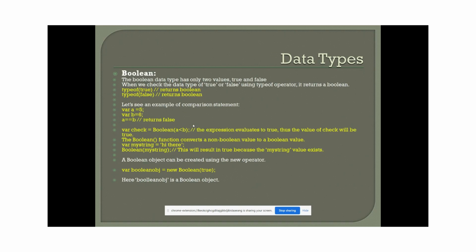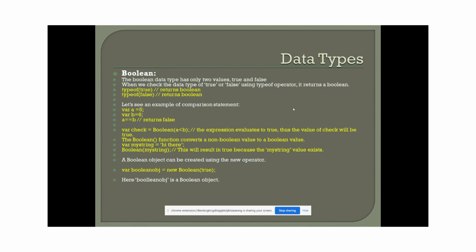In the same way we can move to another data type, boolean. Boolean is also one of the data types provided by JavaScript, to return based on the condition set. It will return only true or false. If the condition is true, typeof true means it will return boolean. Typeof false means it returns boolean only. So it will only check true or false. If it is true, it will execute the condition. So boolean is just like a conditional check for true or false values, guys.